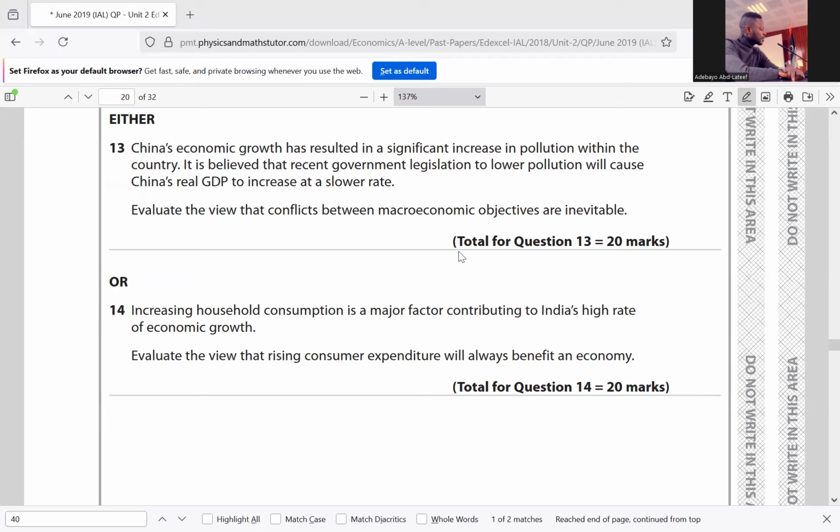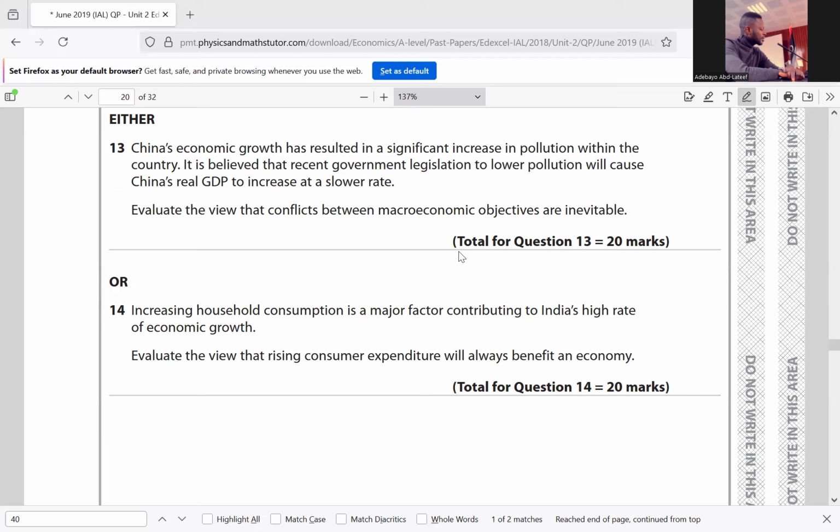It's because the demand for workers is derived demand. As a result of that, demand for workers might increase. If the demand for workers increases more than the supply of workers, that will bring about cost push inflation. So a fall in the unemployment rate, based on the fact that demand for workers is increasing, will bring about a rise in the inflation rate. So that is the first one.